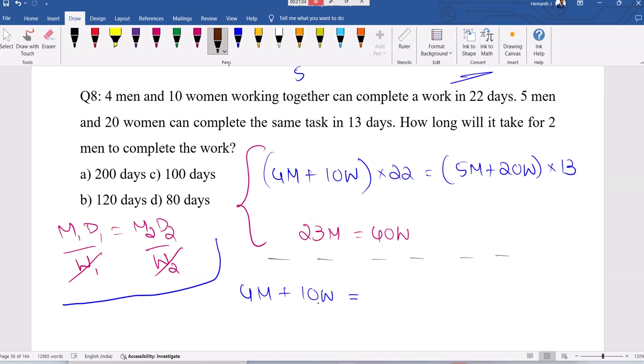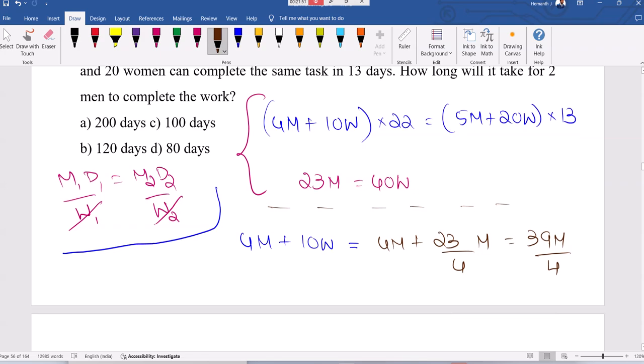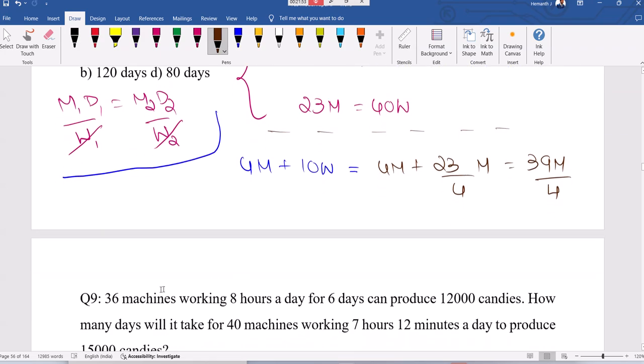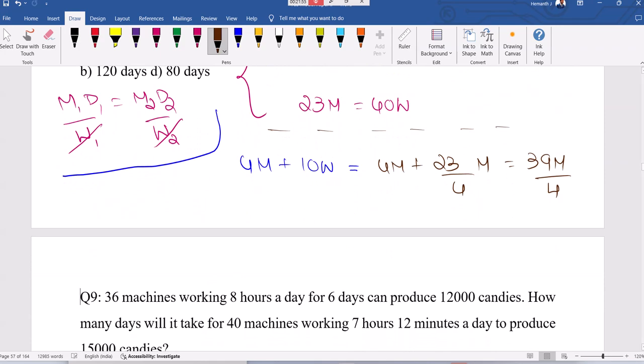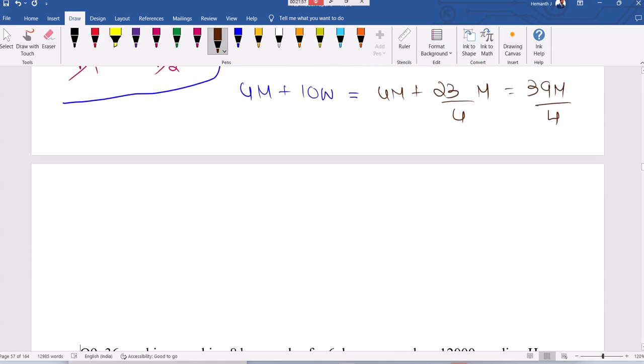I am converting women into men. 10 women means 23 divided by 4. Now 16 plus 23, 39 men divided by 4. Now I'm converting entire things into men because they're asking the question in terms of men.